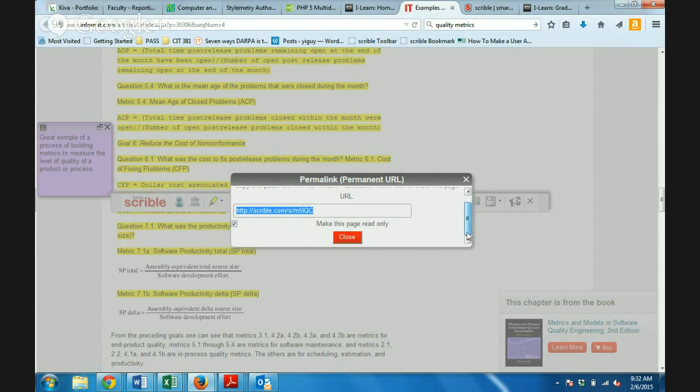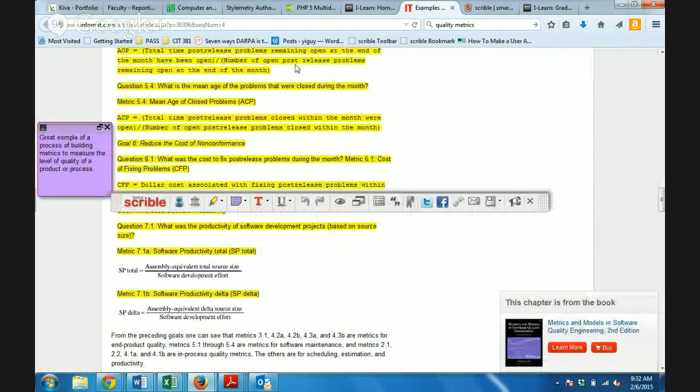Also, I can share this with my friends. I can show them my annotations and my notes. I can share it with my class. There's a lot of ways that I can interact with this now. So I'm just going to copy this link and I'll use it in other places. And that essentially is an example of how I think we can use Scribble or Scrible.